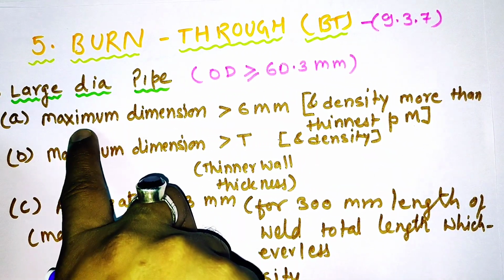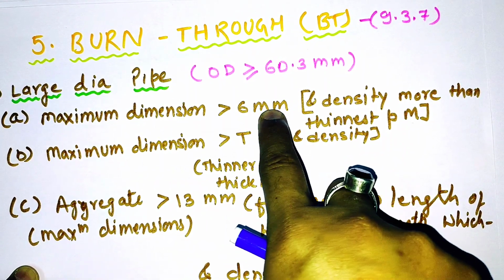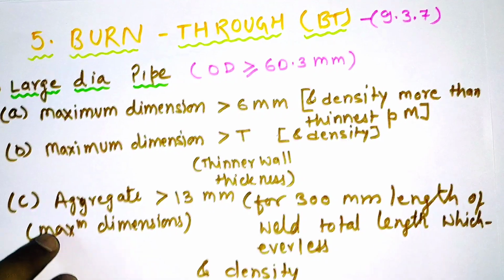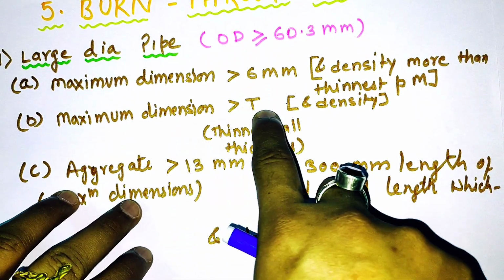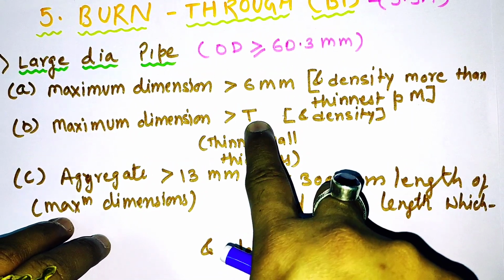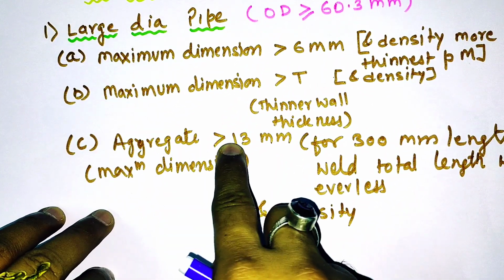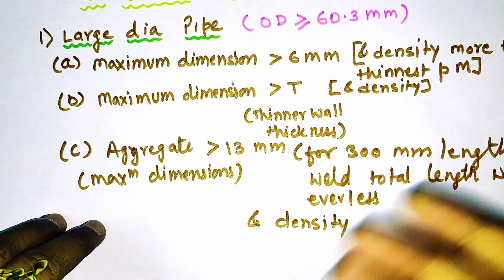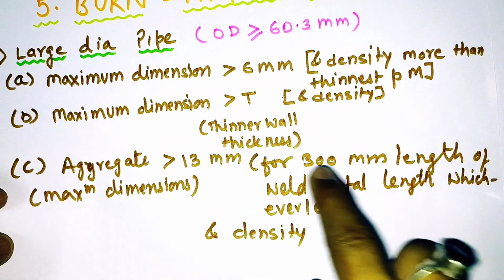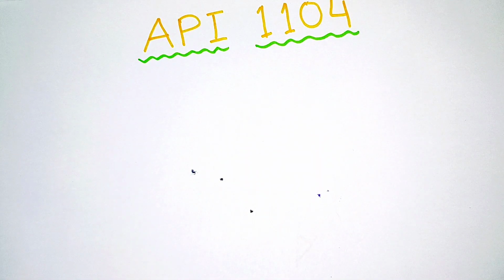In large dia pipe the rejection criteria is: if the maximum dimension of burn through or internal concavity is more than 6 mm and the density is more than the adjacent parent material, we'll reject that. Second one is if the maximum dimension is more than T, where T is the wall thickness of the thinnest parent material. So if it is more than that thickness and density is more, we'll reject that. And the third criteria for aggregate: if 2, 3 or 4 burn through or internal concavity are there, and the aggregate length is more than 13 mm for 300 mm weld length and the density is more, we'll reject that. So this is for a large dia pipe.